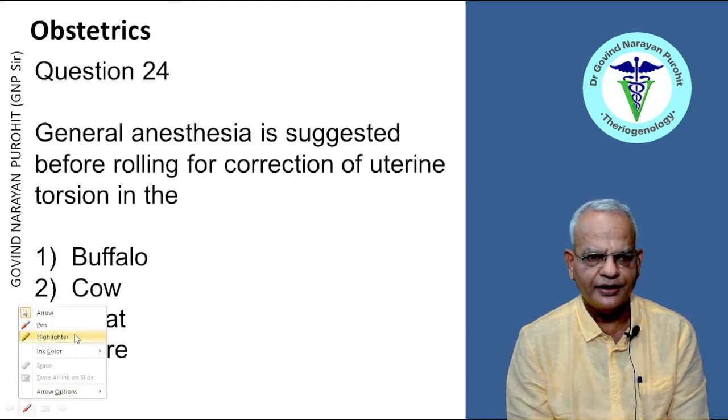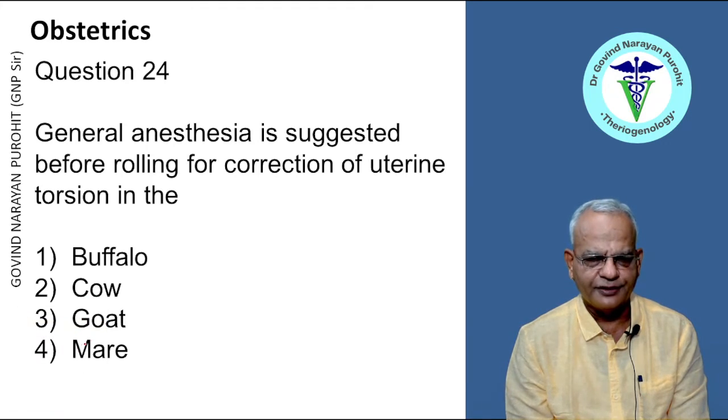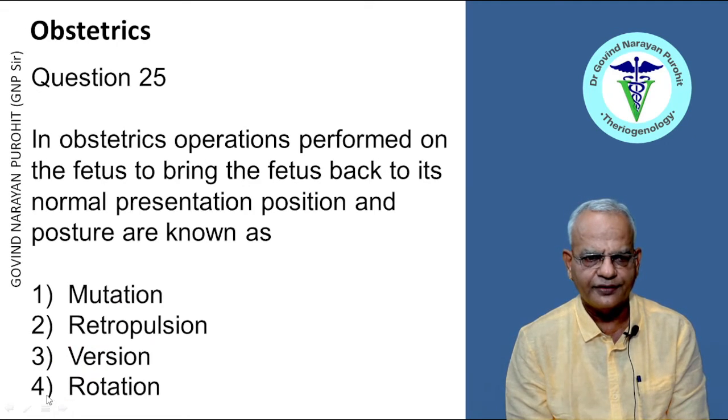General anesthesia is suggested before rolling for correction of uterine torsion in the buffalo, cow, goat, mare. You see, general anesthesia is essential for the mare. So mare is the right answer. No anesthesia is required for cattle, buffalo or goat, right? So that is the right answer.